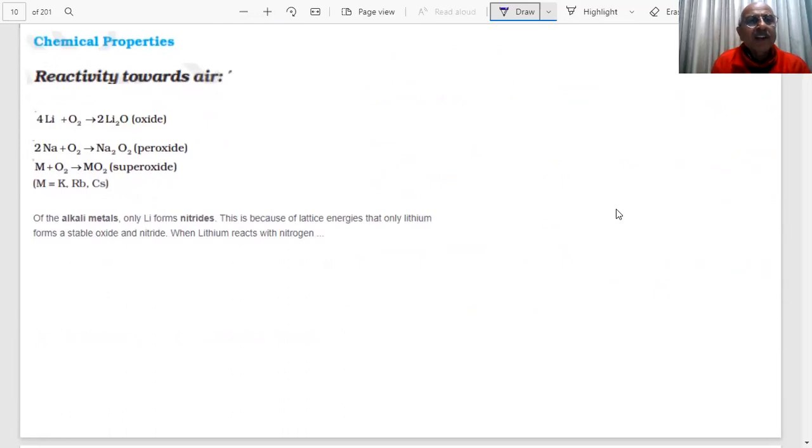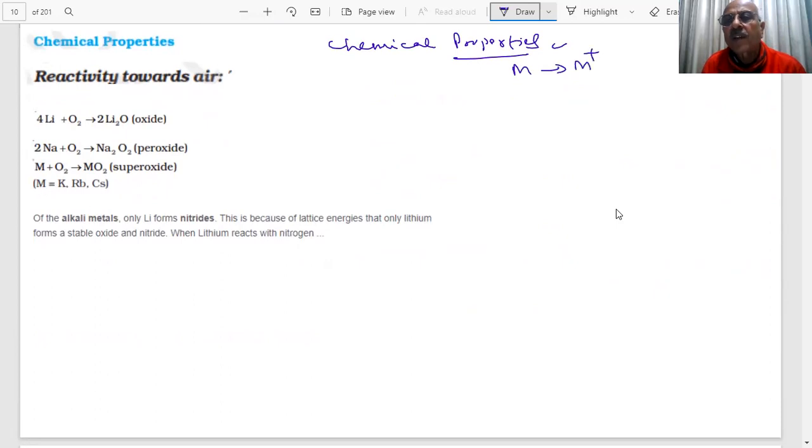Now let us go to the chemical reactivities, or chemical properties, of these. I told you that they are highly electropositive, students. They easily lose one electron to form M⁺. So their ionization energies are low. Therefore, they will readily lose an electron. And the result is that they are highly reactive and they readily react with air, students.